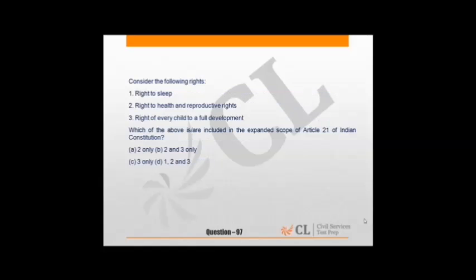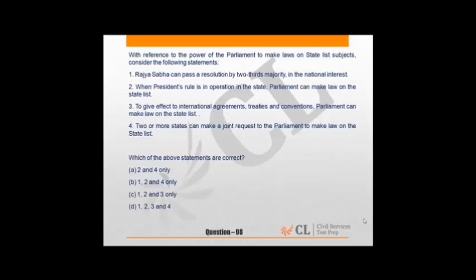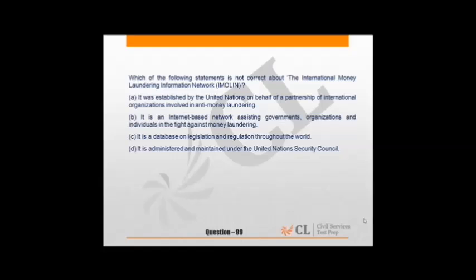Question 97, this is about polity, a simple question about the expanded scope of Article 21. Article 21 has been expanded by High Courts and the Supreme Court many times. So one should read Article 21, out of all the fundamental rights, more thoroughly. 98, again the polity area. 99, International Money Laundering Information Network. This is a current affairs based question.